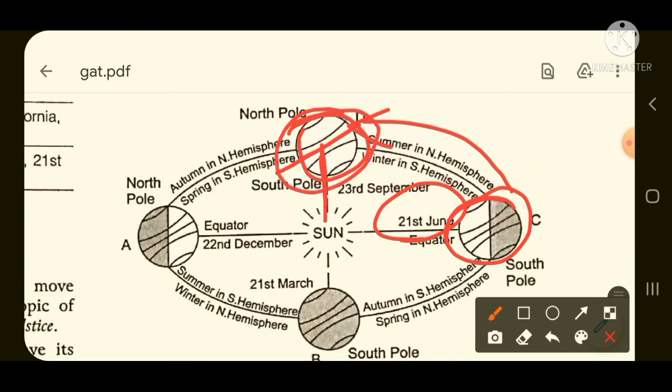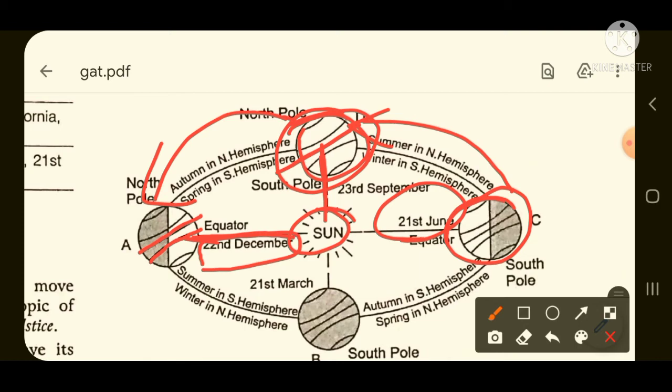And after this, earth will move to the winter solstice place on 22nd of December, when the sun will be vertically overhead at the tropic of Capricorn. This is the sun and it is coming directly overhead at the tropic of Capricorn. This is the equator, and below the equator in the southern hemisphere is the tropic of Capricorn.